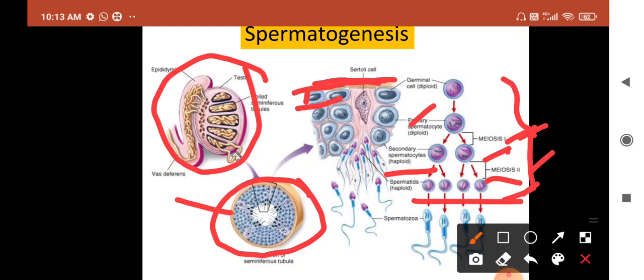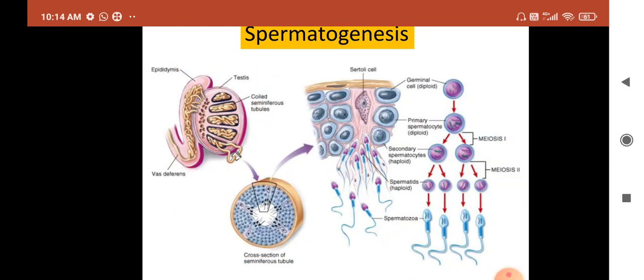After that, this spermatid modifies into a sperm, a motile active sperm. The sperms which are formed in the seminiferous tubules will be released into the lumen. This release of sperms into the lumen of the seminiferous tubules is known as spermiation.